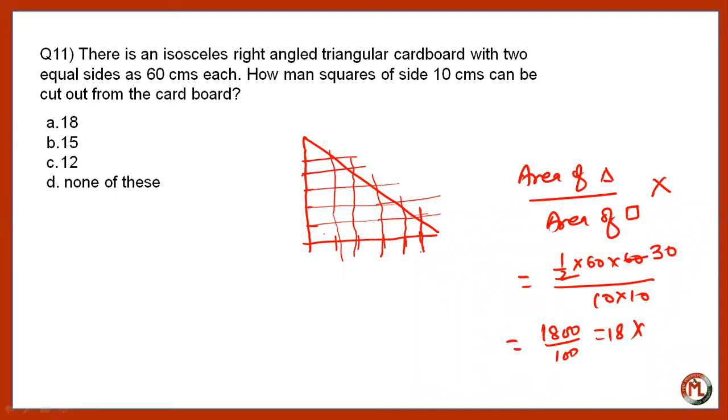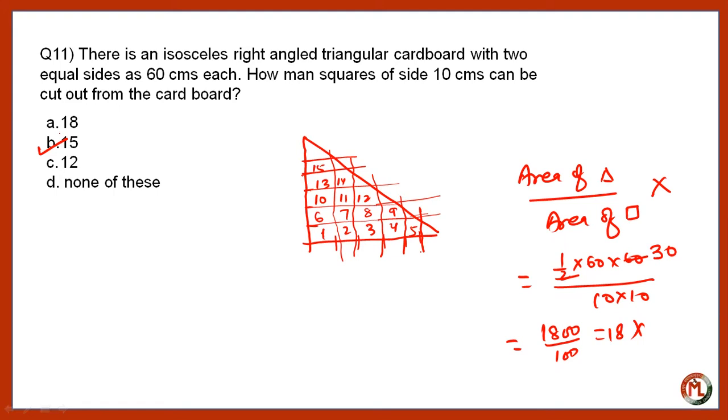Now, how many squares can we get here? 1, 2, 3, 4, 5, 6, 7, 8, 9, 10, 11, 12, 13, 14, 15. We can get only 15, right? This is the correct answer.